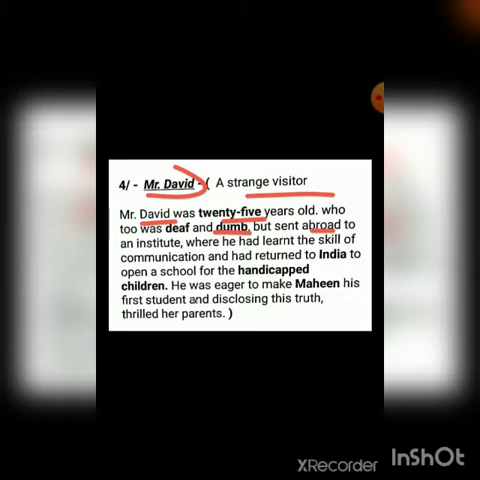But he was sent abroad to an institute where he had learned the skill of communication and had returned to India to open a school for the handicapped children. Now, he too was deaf and dumb, that's why he was sent abroad to an institute where he had learned the sign language. There he had learned the skill of communication and had returned to India to open a school for the handicapped children. Handicapped children means special children, who were disabled, physically handicapped. He thought of opening a school for them and teaching them the sign language, so that they too should be able to speak and learn new things.